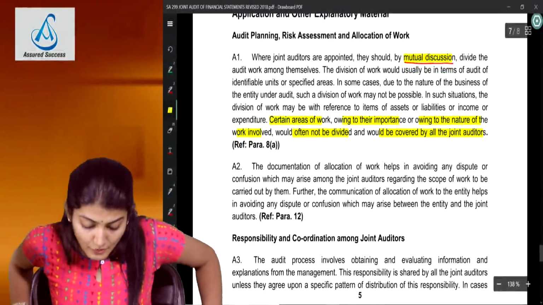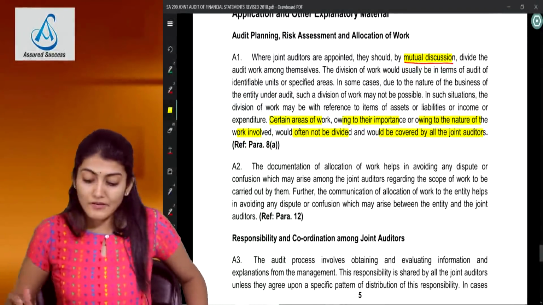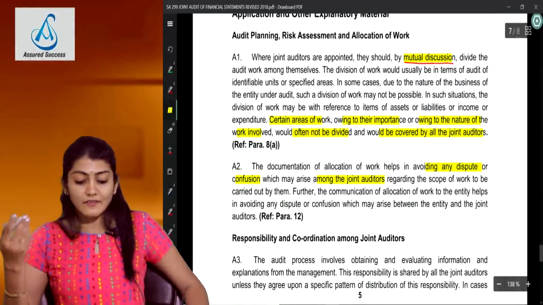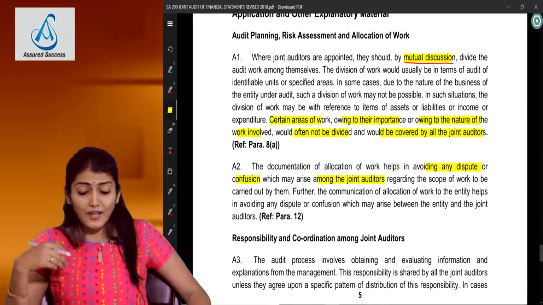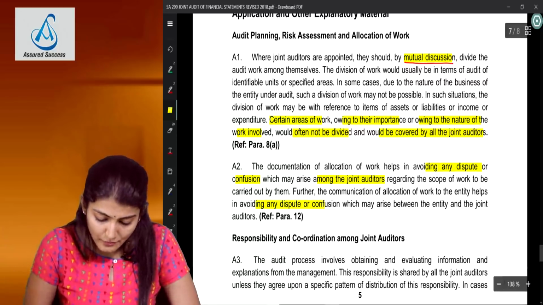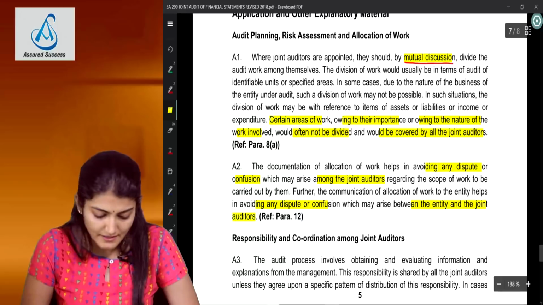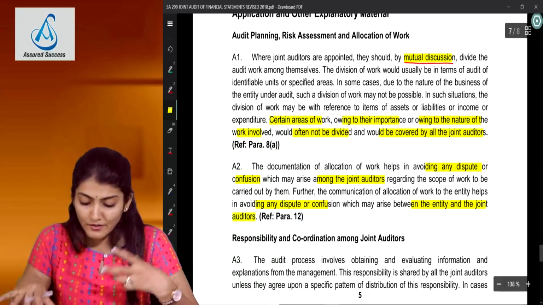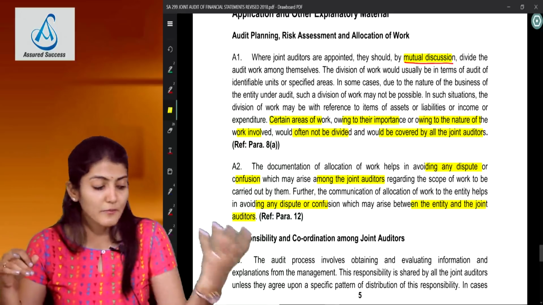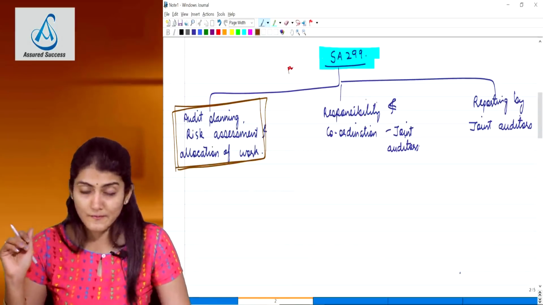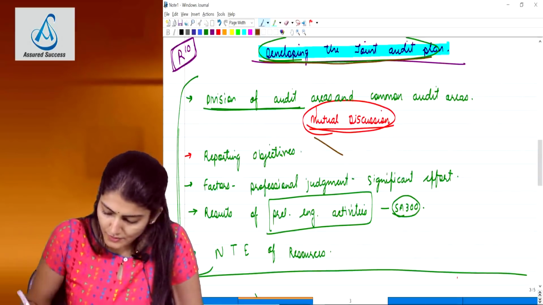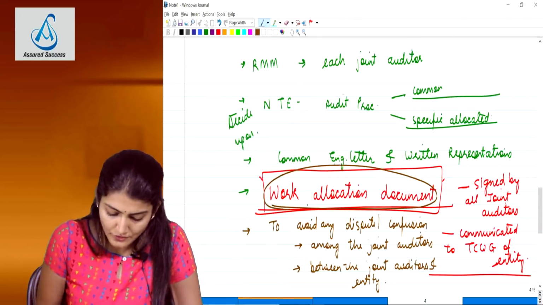And in paragraph A2, the documentation of the allocation of work helps in avoiding any dispute or confusion which may arise among the joint auditors regarding the scope of work to be carried out by them. Further, the communication of allocation of work to the entity helps in avoiding any dispute or confusion which may arise between the entity and the joint auditors. So I have already told you these points: avoid any dispute or confusion among the joint auditors and between the entity and the joint auditors. Is it clear to everyone? This is a very important point, developing the joint audit plan, and second, the work allocation document.